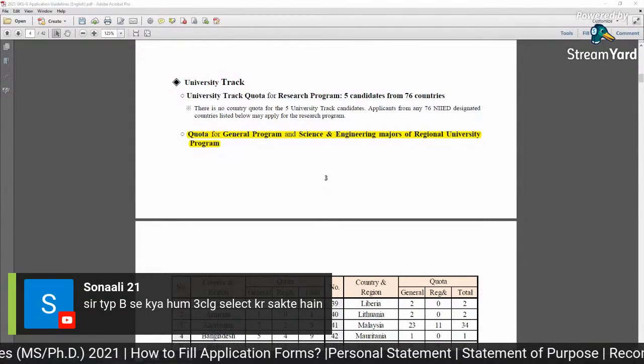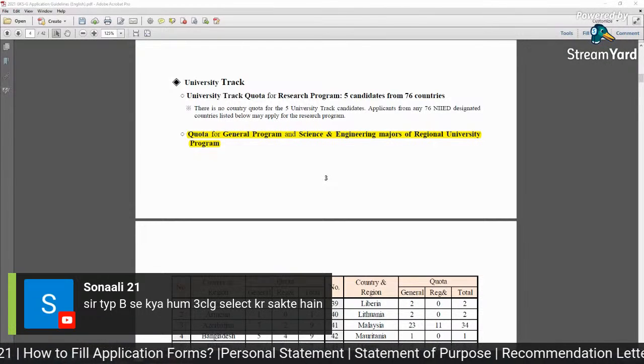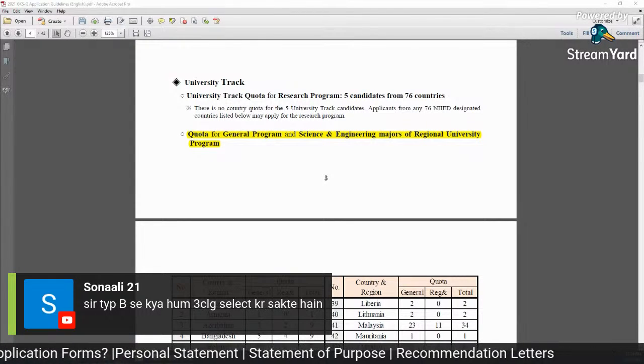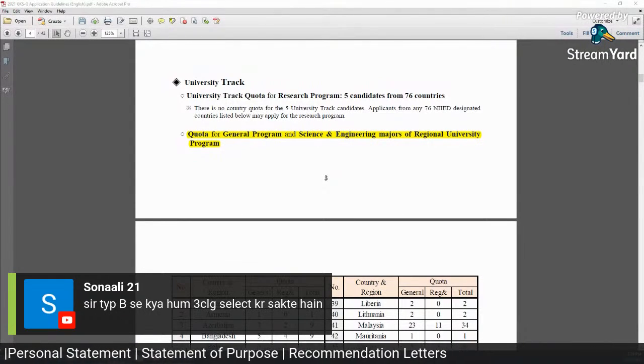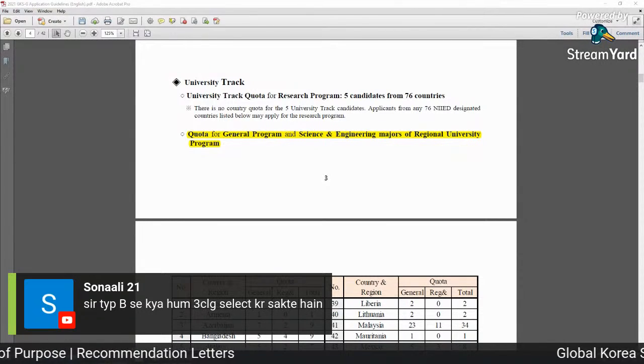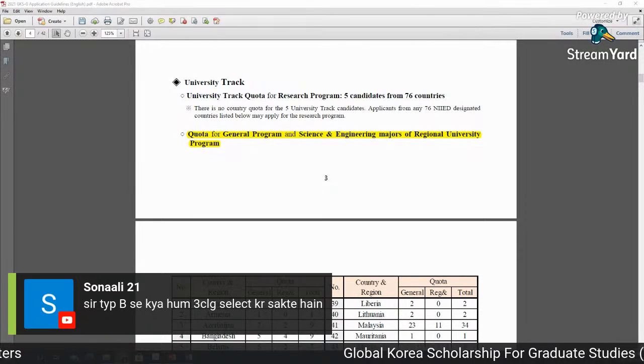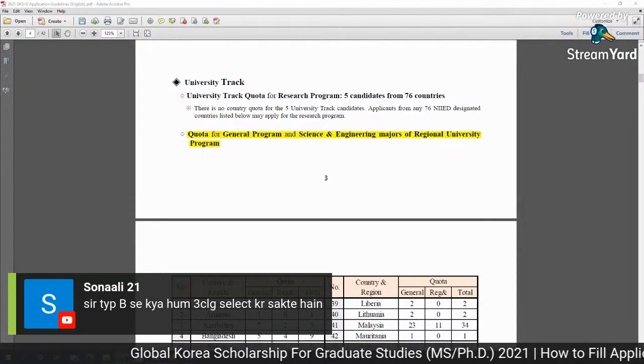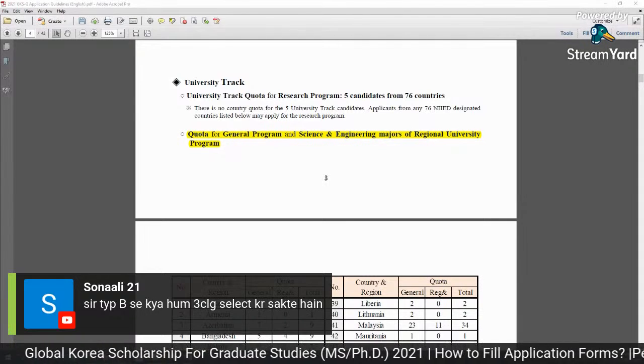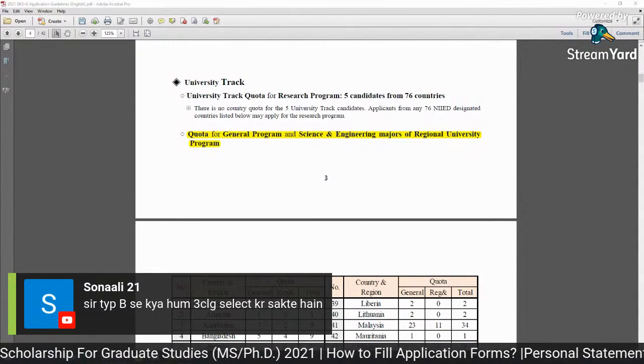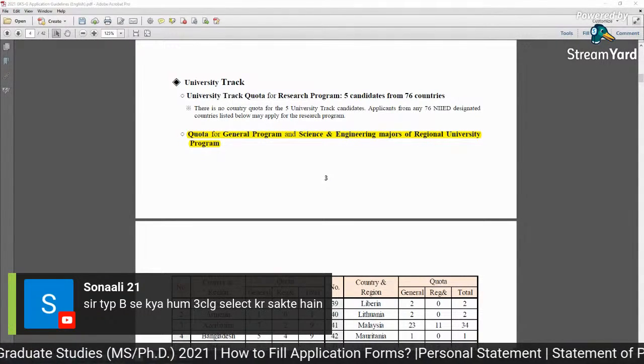So register your IELTS date now, because the deadline will be around 18th March or so. So you have some 3 weeks, or 4 to 5 weeks. Make sure you get the results before the deadline and submit these documents. If you already have an IELTS score, then you must apply to that scholarship as well.